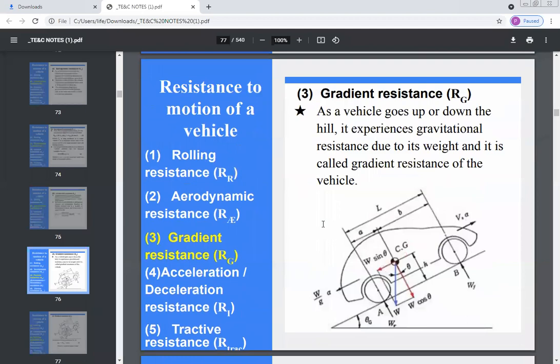The next type of resistance is the gradient resistance. This is the most important resistance, which needs to be designed very carefully. So when the vehicle goes up or down, it experiences a gravitational resistance due to its weight, and it is called the gravitational resistance of the vehicle. As all of you know,